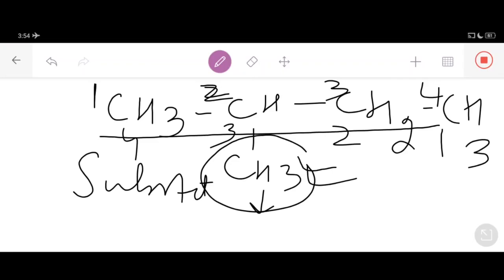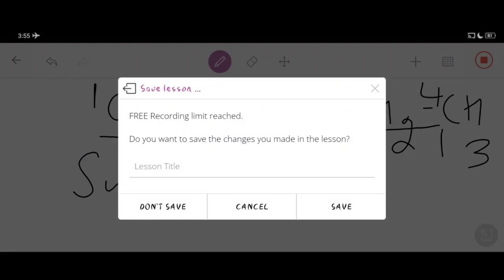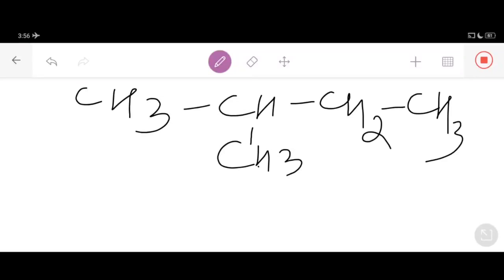So this hydrocarbon has a total of 5 carbon atoms: 1, 2, 3, 4, 5. But 4 carbon atoms are in the longest chain. As far as this compound is concerned, there are 4 carbon atoms in a straight chain, that is, in the longest chain.